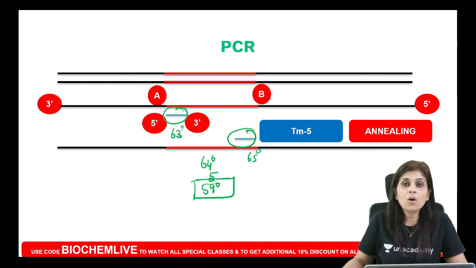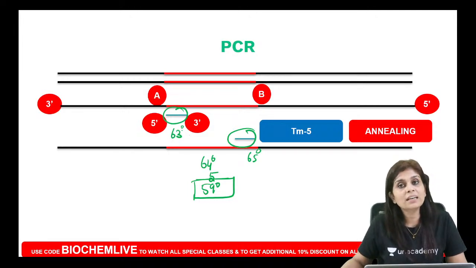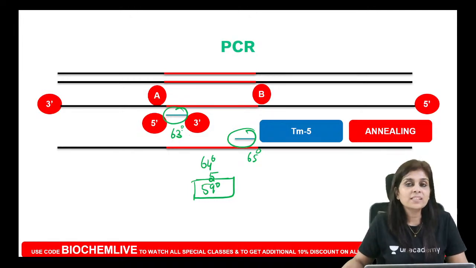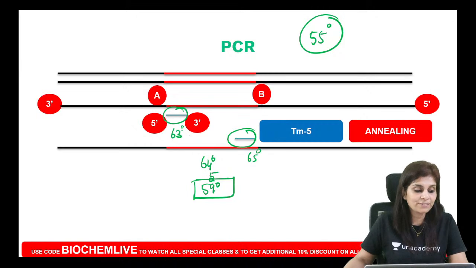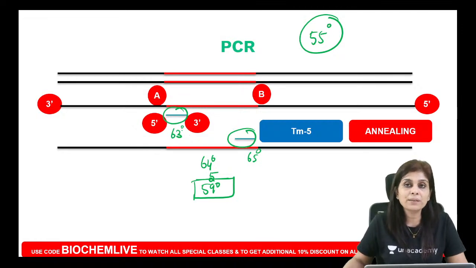But do you think all primers will have the same melting temperature? No. Based on their sequences, their melting temperature would differ. If the melting temperature differs, then the annealing temperature will also differ. That is why I said do not blindly follow any of the guides available, because many guides say that the annealing temperature has to be 55 degrees. It is not always 55 degrees. Do you all understand that? It's just 5 degrees less than the melting temperature of your primers.